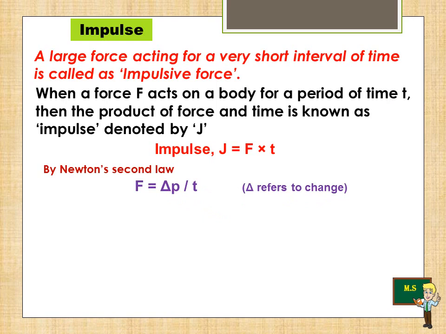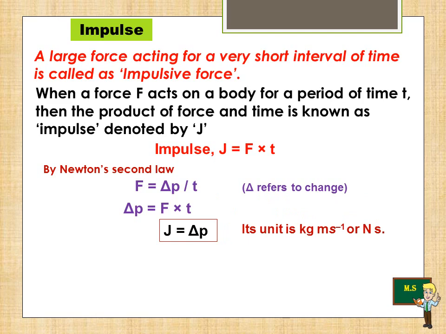Here del refers to change, and del P is equal to F into t, and therefore if you substitute the value of del P in this equation, impulse J is equal to F into t, then J is equal to del P. And what is the unit of this impulse? Its unit is kilogram meter per second, kg m s^-1, or Newton seconds.